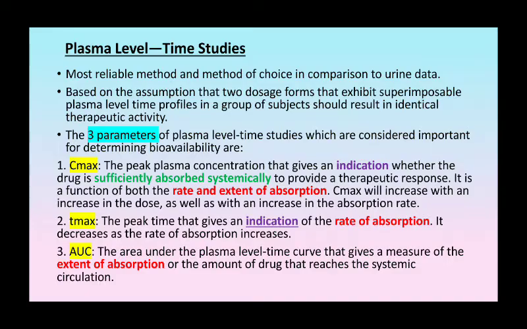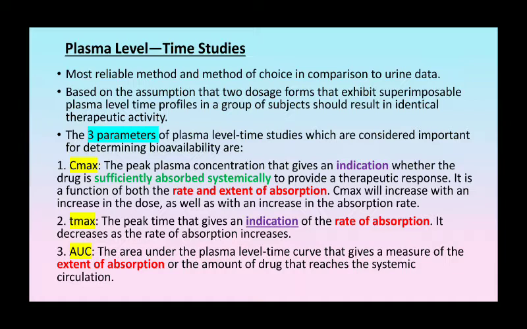Plasma level time studies. It is the most reliable method and method of choice in comparison to urine data. Based on the assumption that the two dosage forms that exhibit superimposable plasma level time profiles in a group of subjects should result in identical therapeutic activity.